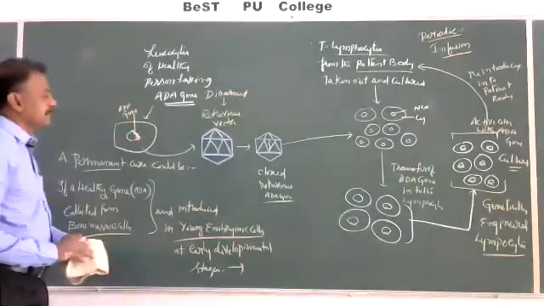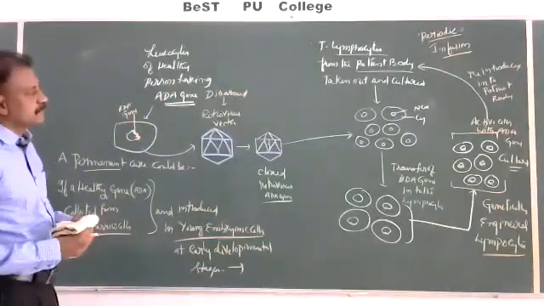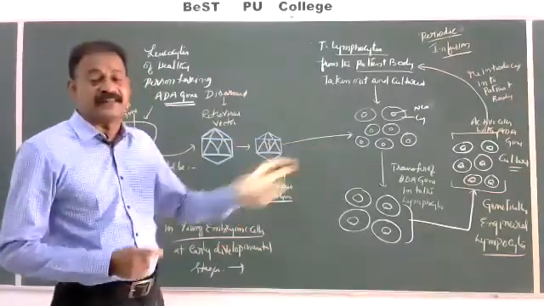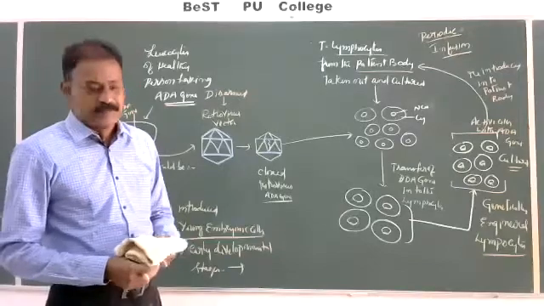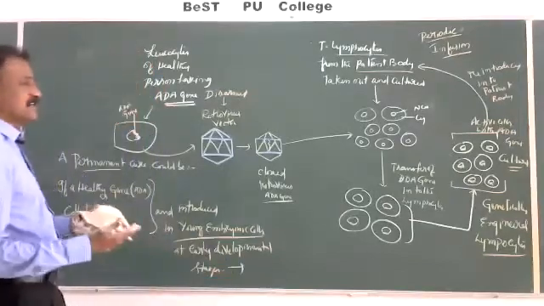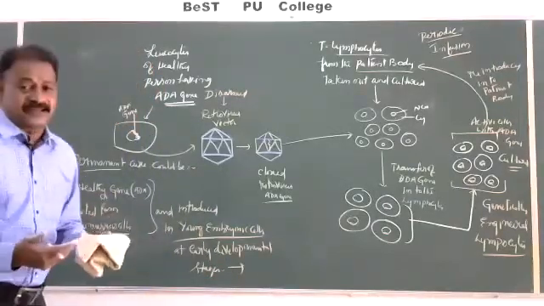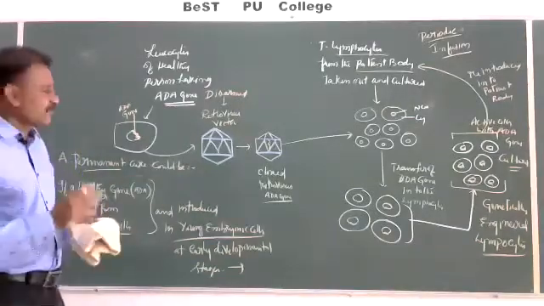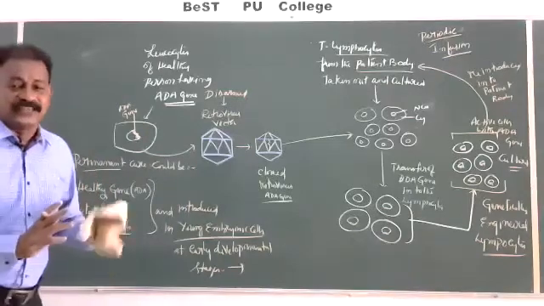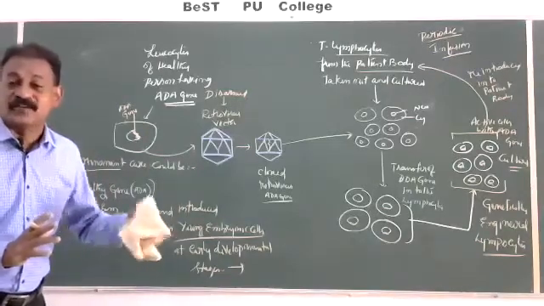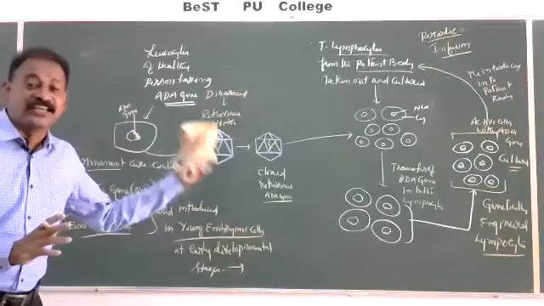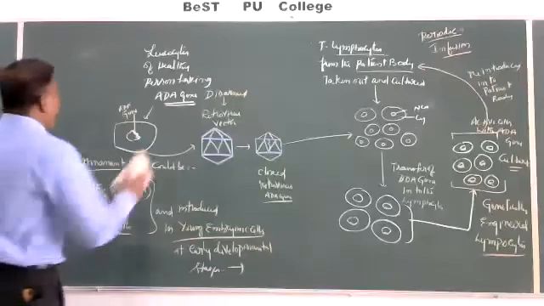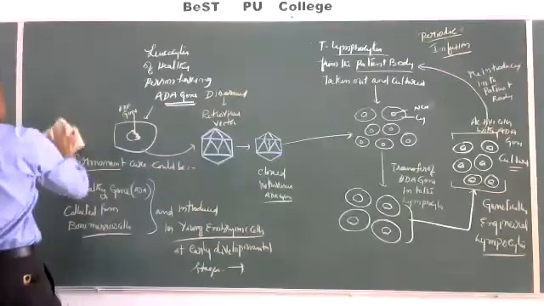Next, for the convenience of study and understanding we have given these diagrams, but they are not given in the NCERT textbook. Next, we are watching how genetically engineered organisms, genetically modified organisms, are useful in medicine. First we have seen how genetically modified organisms are useful in the production of genetically engineered insulin, and next we have seen gene therapy.